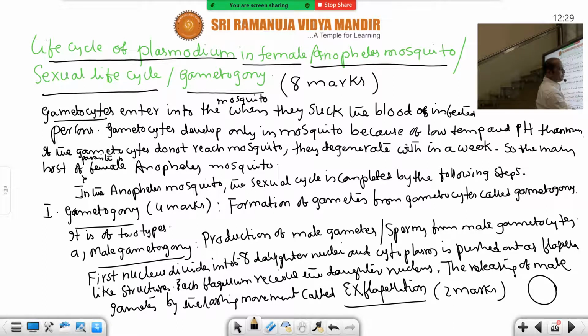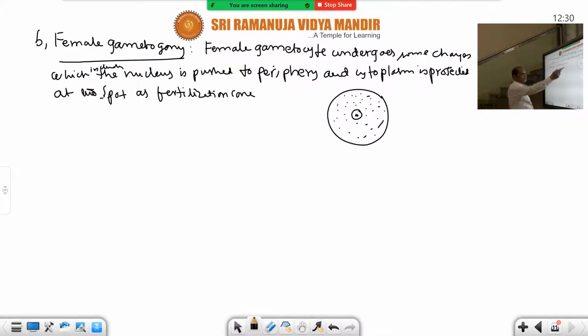The cell is small, the nucleus is large, and the cytoplasm is very little. This is the microgametocyte or male gametocyte. This is the macrogametocyte.